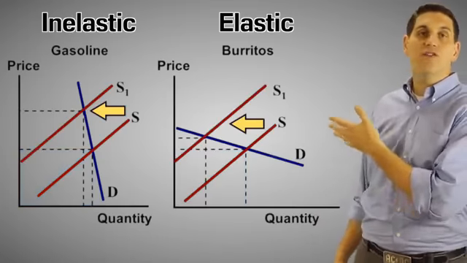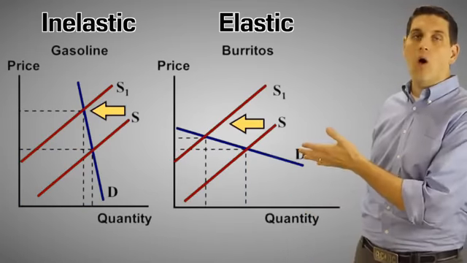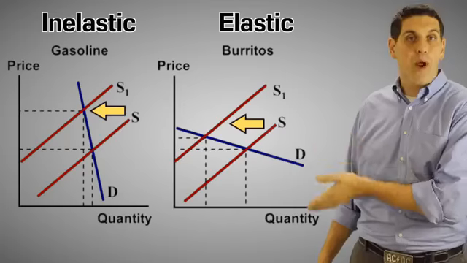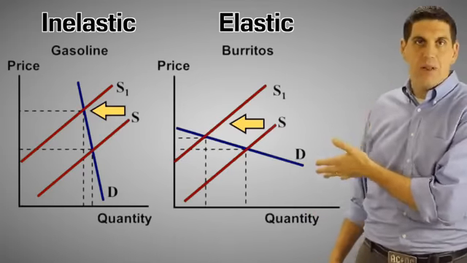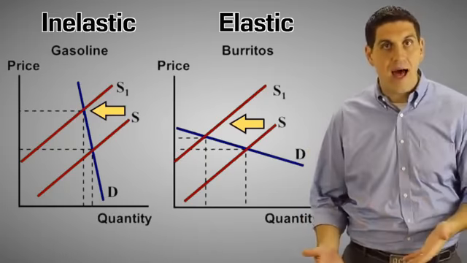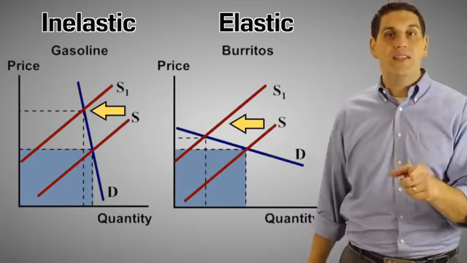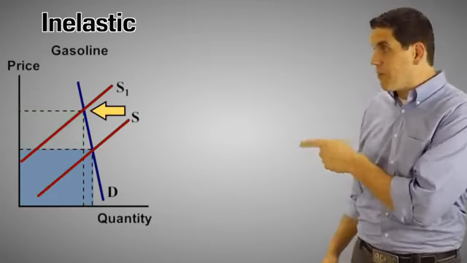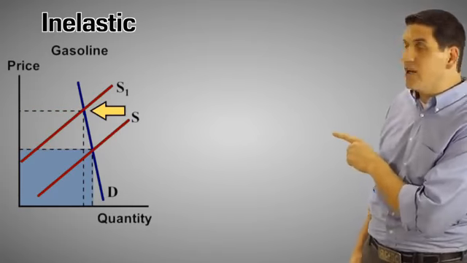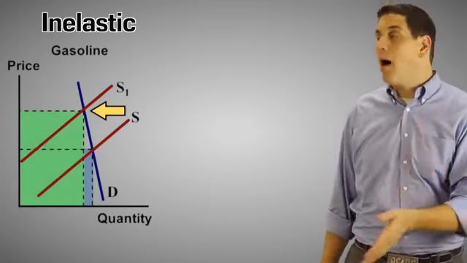When supply shifts to the left, that causes the price to go up. Notice that on both curves, the price goes up and the quantity goes down. Remember, the law of demand is at play here. When the price goes up, the quantity goes down. We're not analyzing that. What we're analyzing is the total revenue, the size of the box. So for inelastic demand, the price went up a whole lot, but quantity decreased just a little bit. And so the size of the box got bigger.